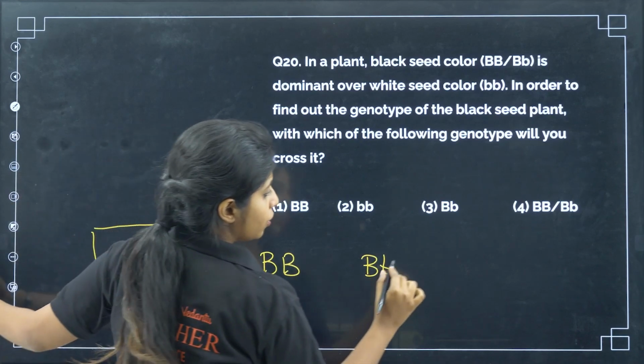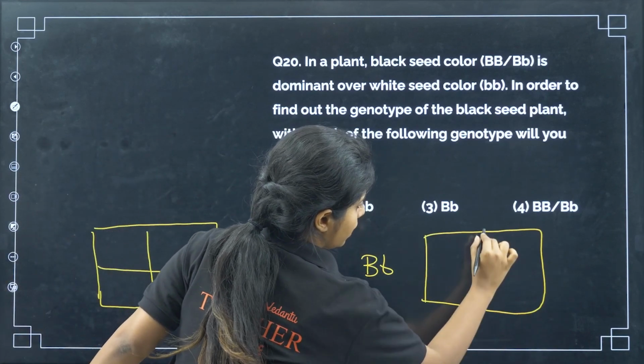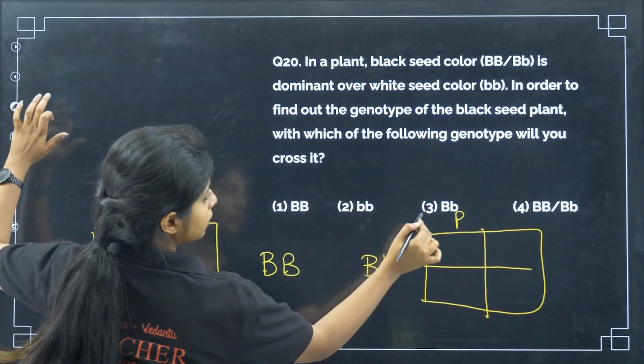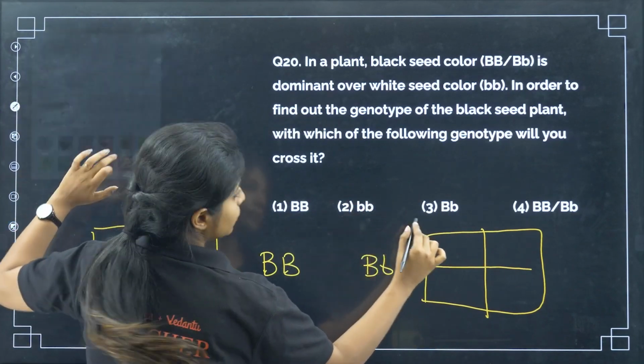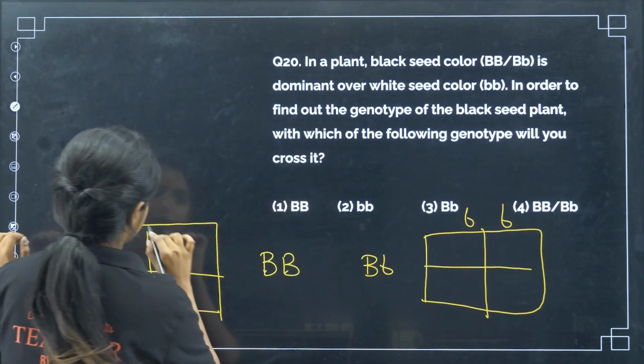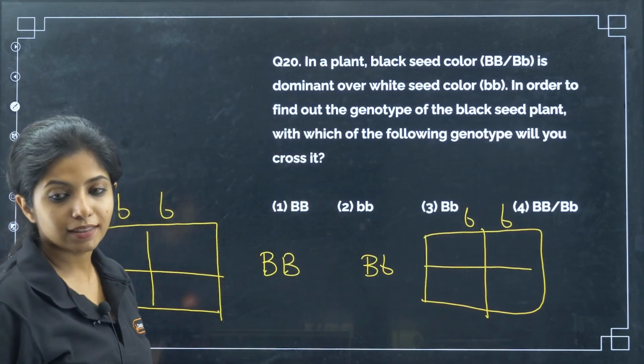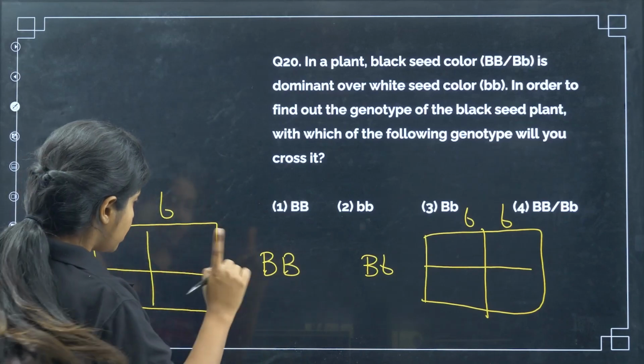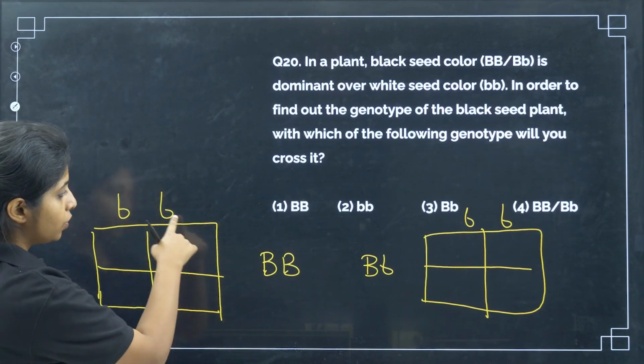You're going to cross it with what? That is the question. So my dear children, I am going to cross it with small b, that is the recessive parent. And what do you call this? This is known as test cross, going back and crossing with the homozygous recessive parent. Now I'll show you what is the difference that you will get when you cross this with this.